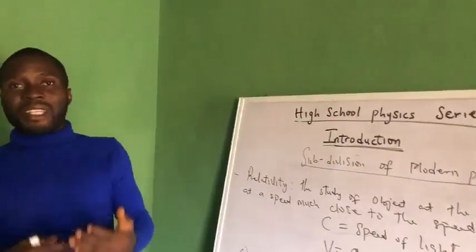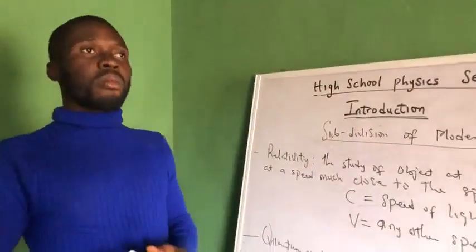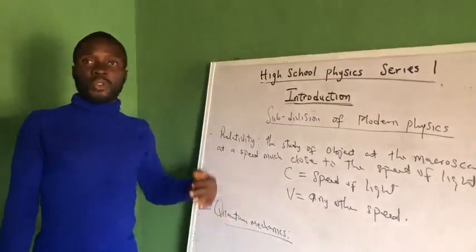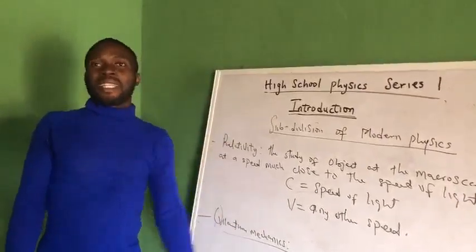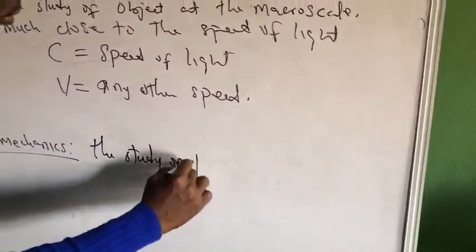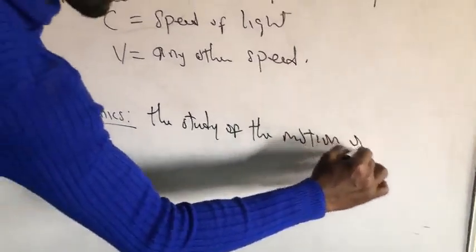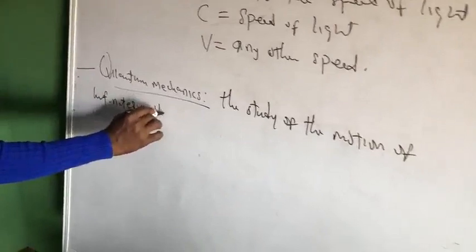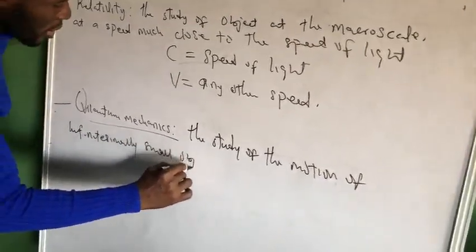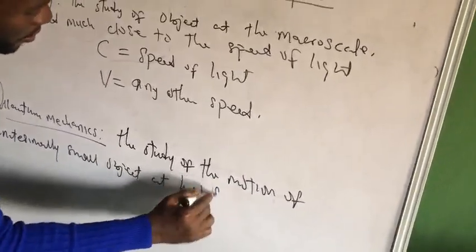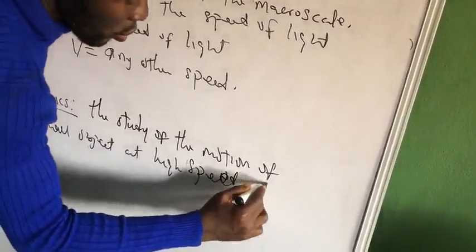We know mechanics as motion, so we can say that quantum mechanics is the study of the motion of infinitesimally small objects at high speed, close to the speed of light.